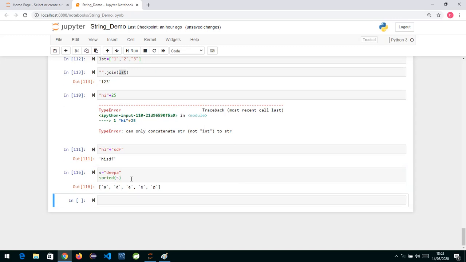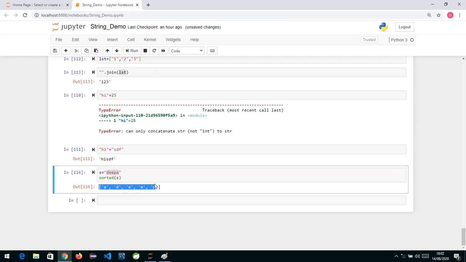Now if I run and show you, if this is my word Deepa, it has sorted the alphabet, and by default it has done it in ascending order, and you can see that in return it has given you a list. Now if I want to convert this list back to a string, suppose I ask you a question: write a Python program such that the given string is rearranged in sorted order.